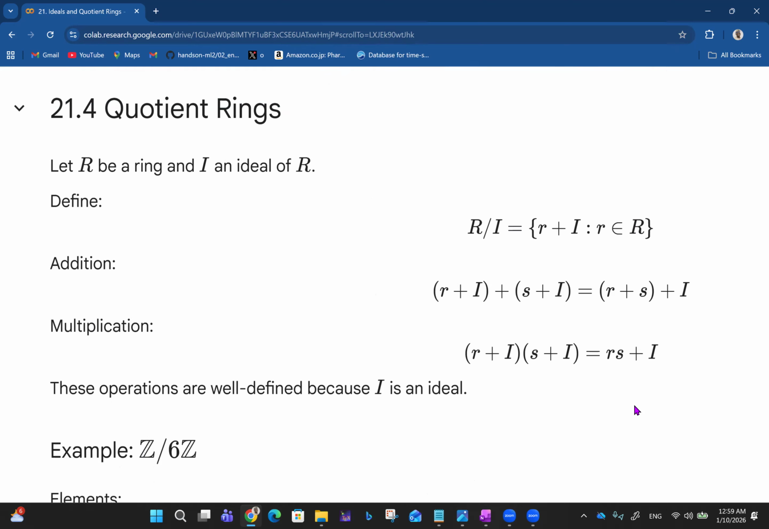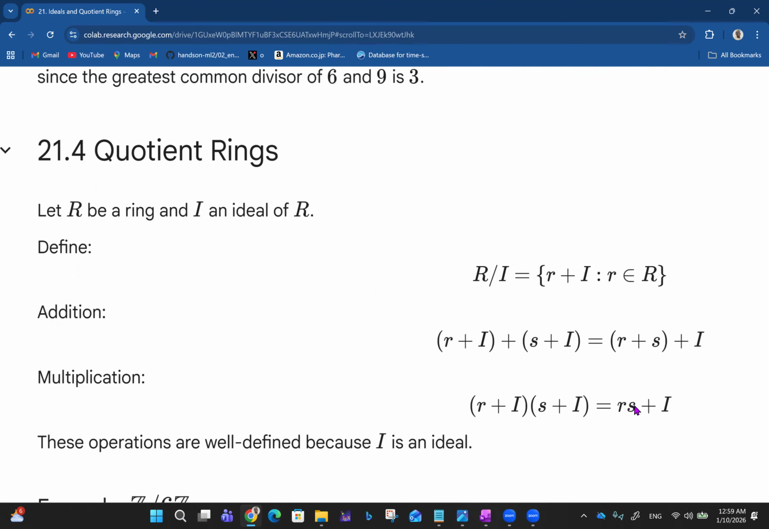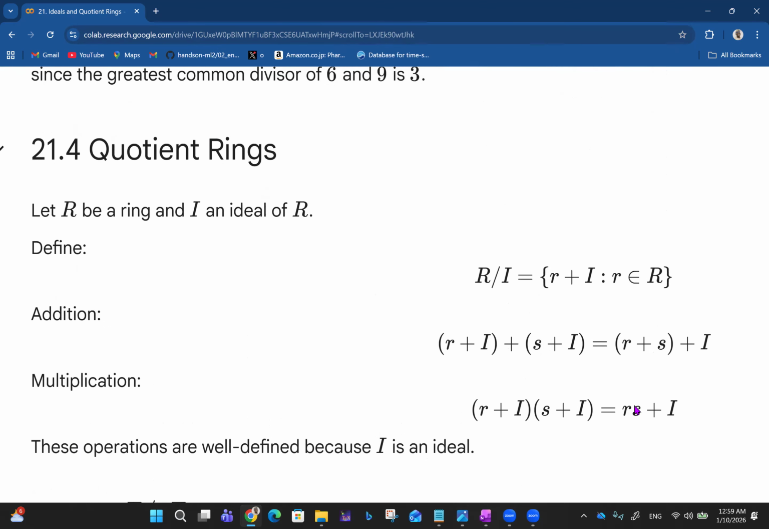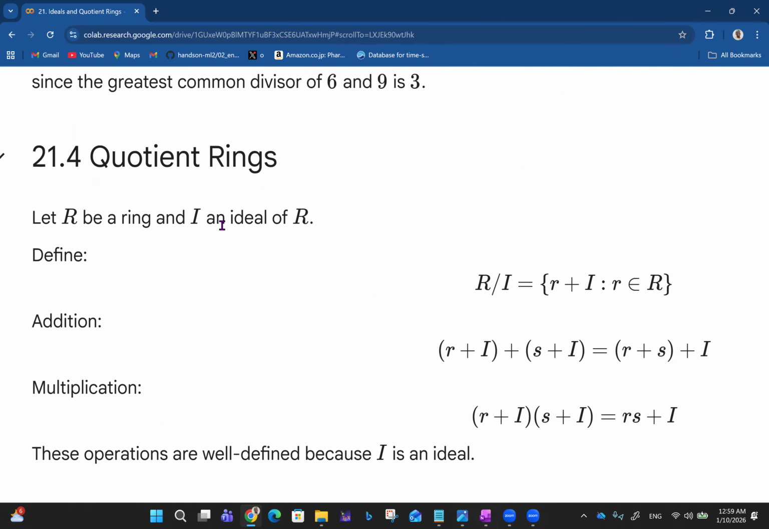Then we have quotient rings. For quotient rings, let R be a ring and I an ideal of R. So we can define R over I. I also remember we had a quotient in groups. So R divided by I is the collection of all r + I such that r belongs to R.